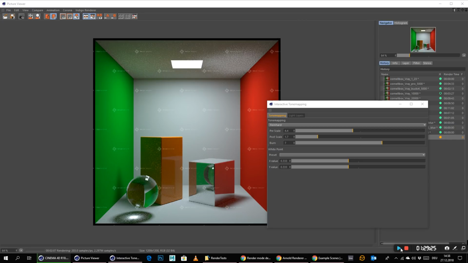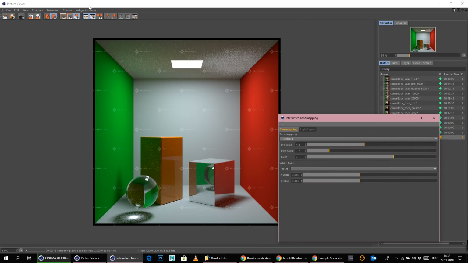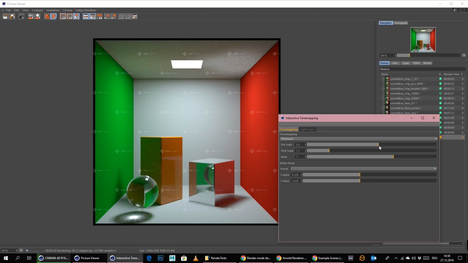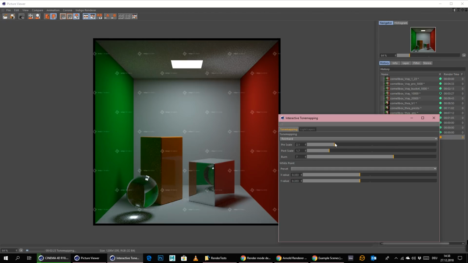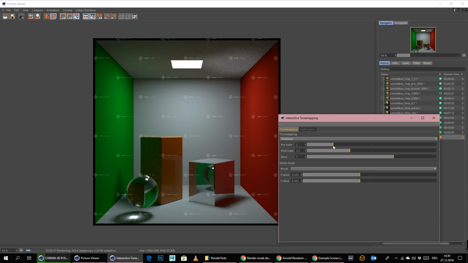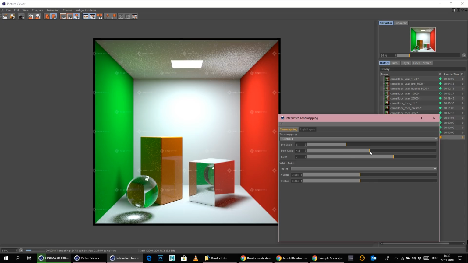Okay, it seems like I can only change the overall lighting here in the tone mapping. If I go to tone mapping and play with the Reinhard settings, this works, as you can see. So let's leave it maybe at 5.5 or something like that. Or let's leave this as default. I don't know what the default is, actually. And then we can just work with the post scale or something like that.